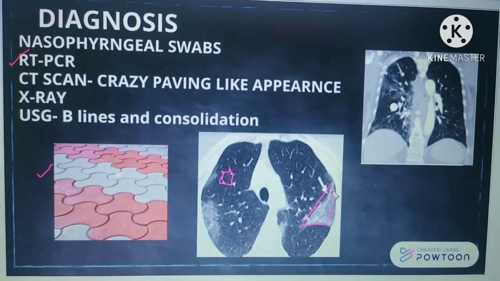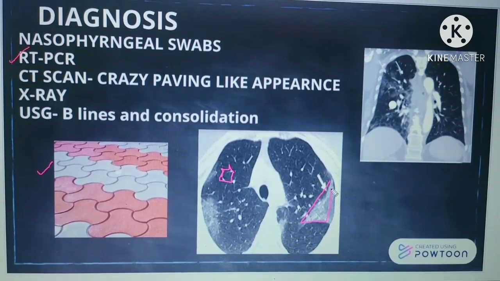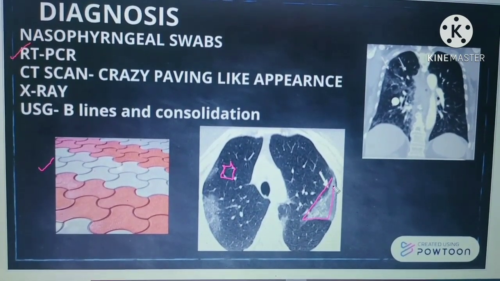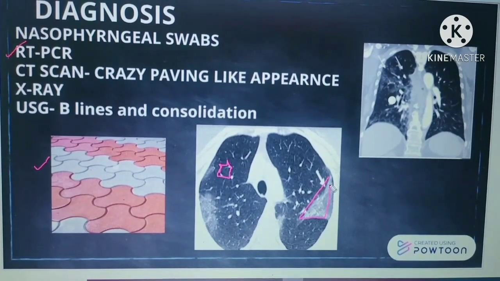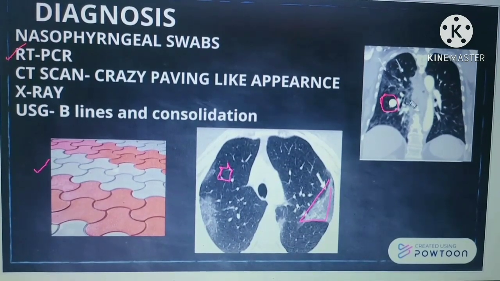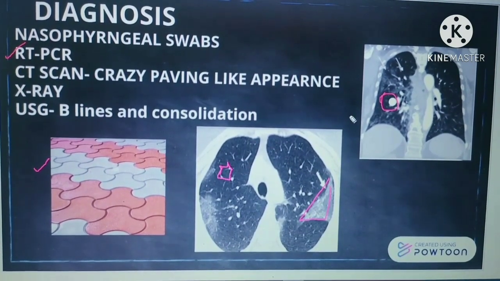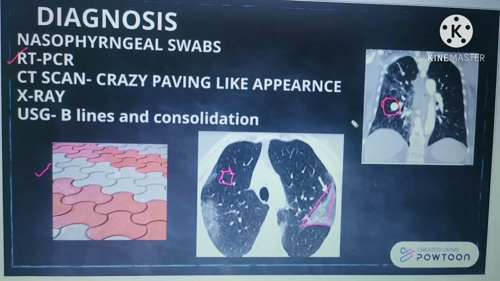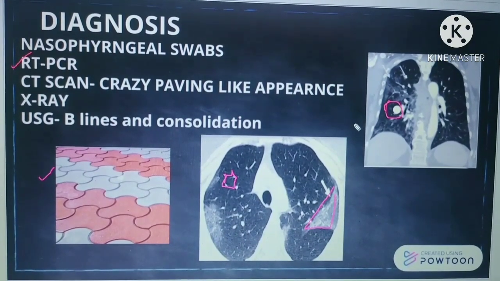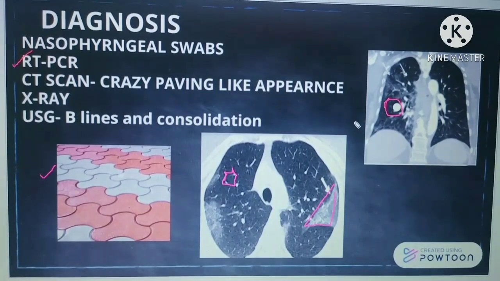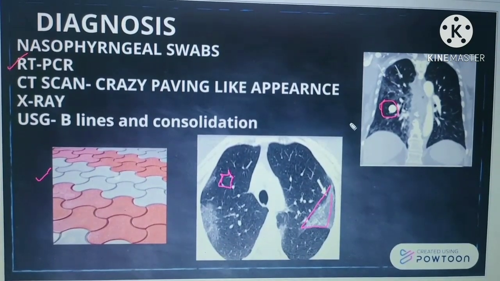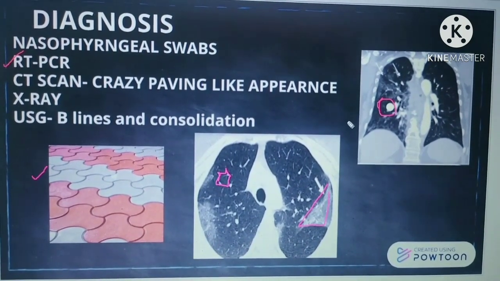If you remember in the pathophysiology, I told you that because of the accumulation of fluid inside the alveolus, we get the consolidation area, and that is the reason why we have this consolidation. On the X-ray also it shows a similar kind of consolidation. So the white opaque lines they are showing, and similar consolidation can be seen on the X-ray. Now, X-ray is not used for the diagnosis of any case, but it can be appreciated on X-ray as well. Not only this, you get the same kind of opacities in bronchogenic carcinoma also. So it is not diagnostic of coronavirus particularly, but in coronavirus you can get these findings.